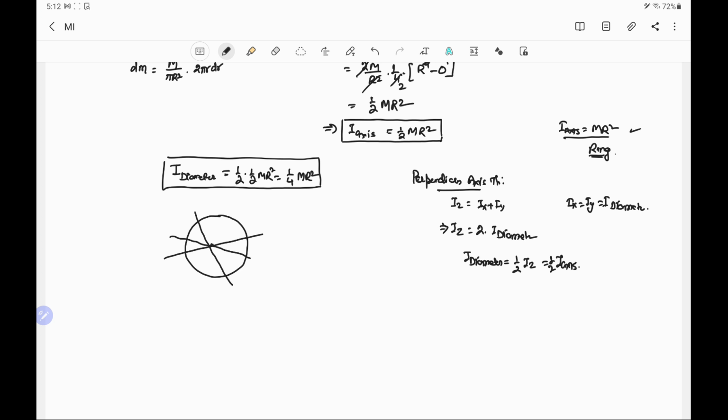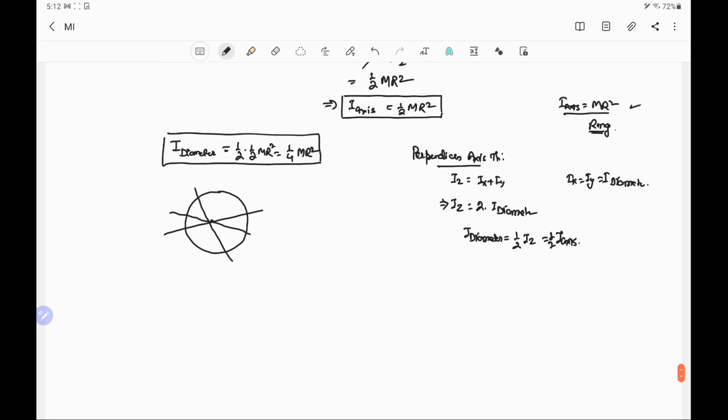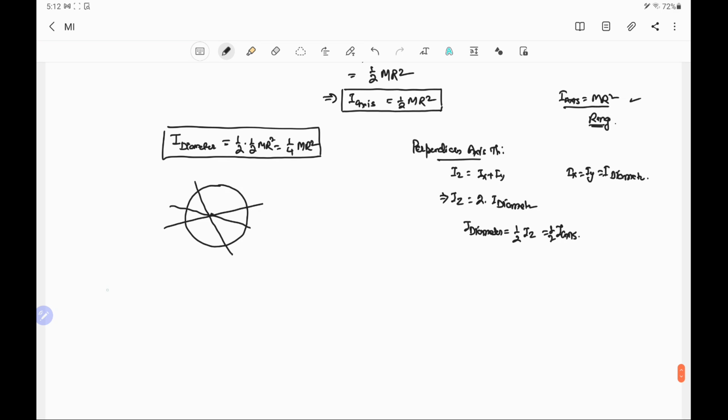After this, we take one more example of the disk, and it is a case of annular disk. Moment of inertia of annular disk about its axis of rotation.